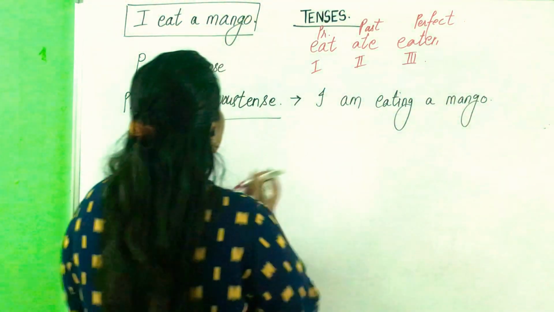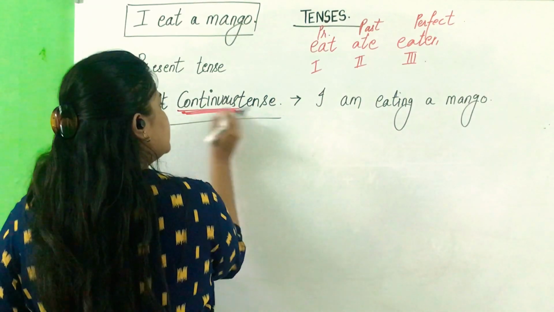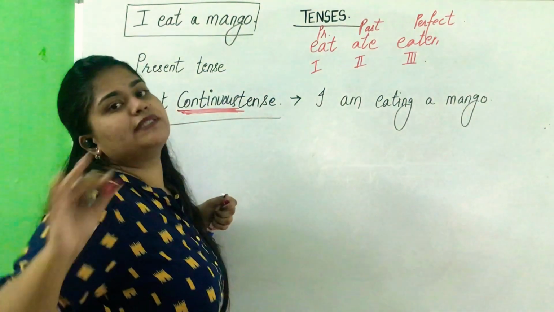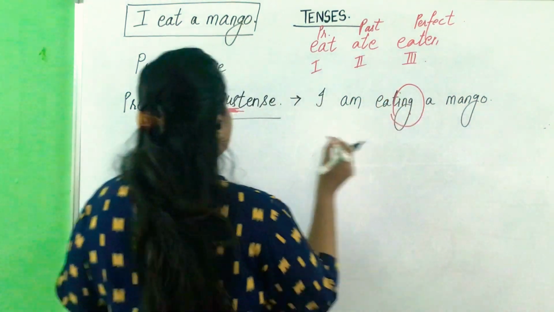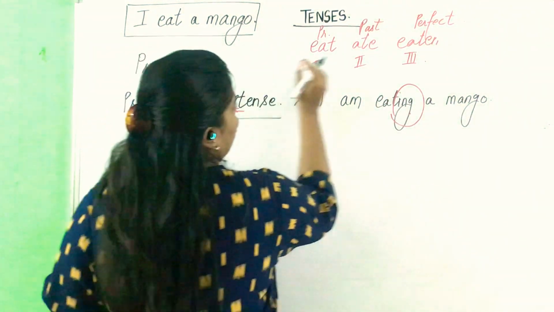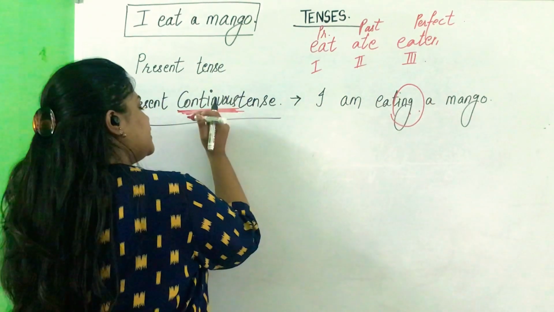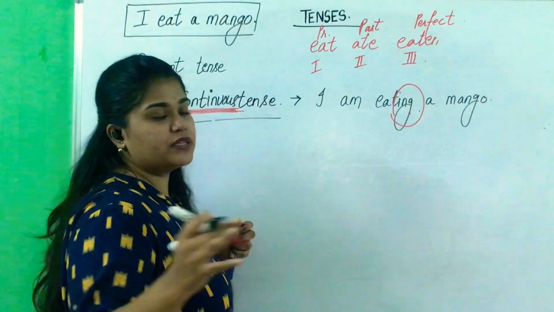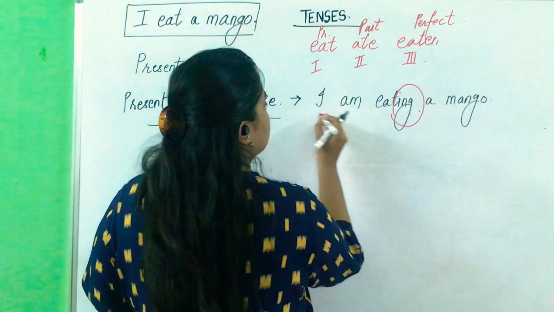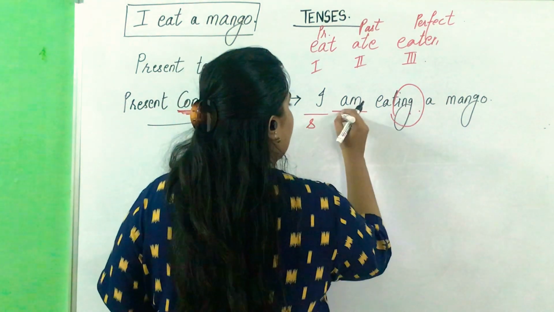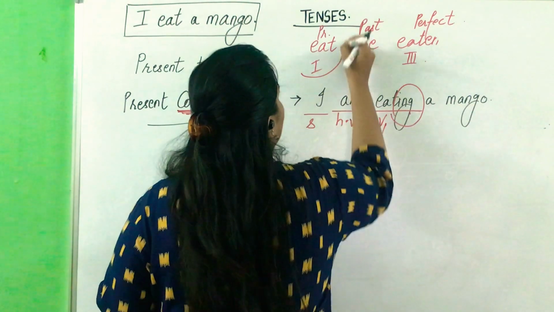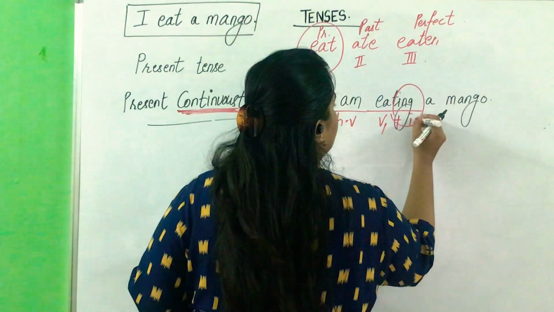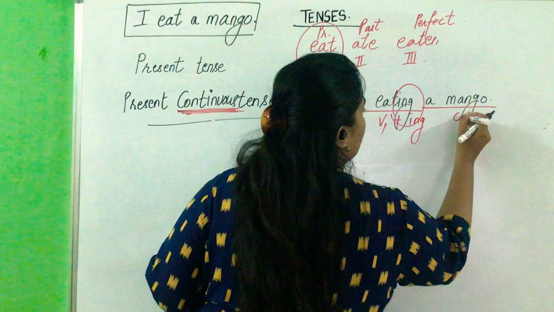Please note, whenever you see this word continuous here, you have to assume that they have added ing here. Whenever they talk about continuous, they talk about ing. Note it down. I am eating a mango. Subject plus helping verb plus V1 plus ing plus object.